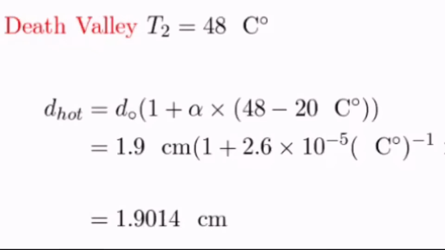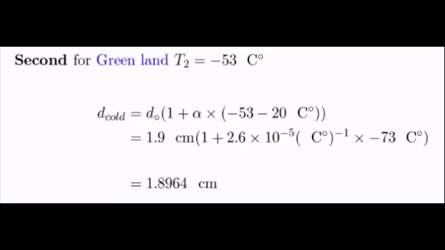Now, plugging in all our values, we would end up with the answer of 1.9014 centimeters.